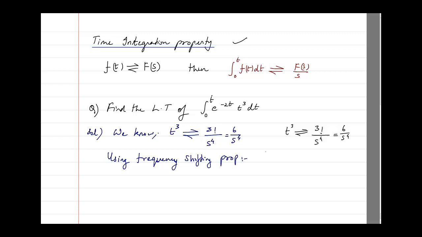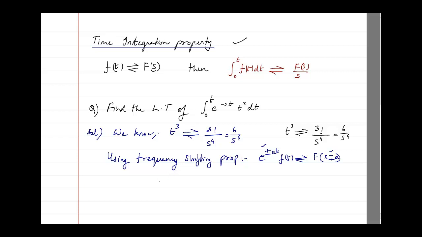Using the frequency shifting property. What is the property? The Laplace transform of e raised to power plus or minus at times f of t will be whatever is the Laplace of f of t, which is F of s, but instead of s you replace it with s minus or plus a. That means if it is plus here, you put a minus here; if it is a minus, then you put a plus.